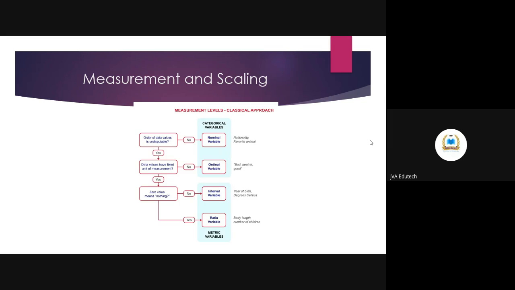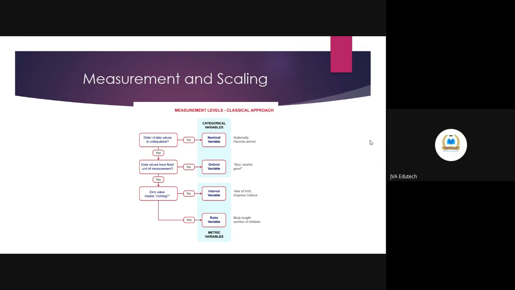Like year of birth, you are taking temperature on a scale, or you are measuring some length on a meter scale, where each data point is at equal distances. That is the interval variable.